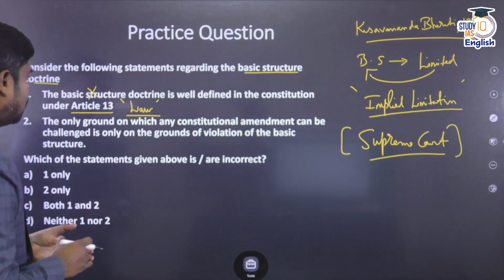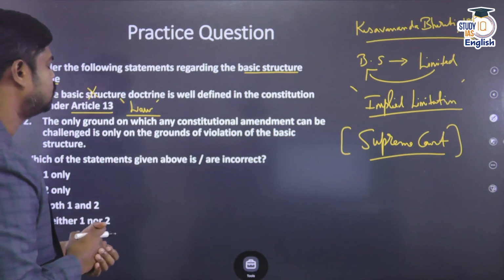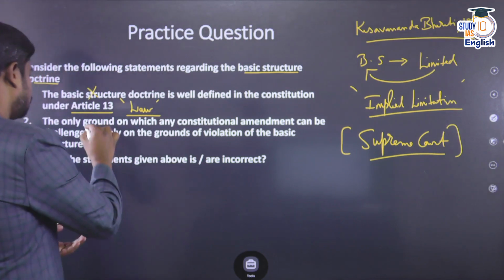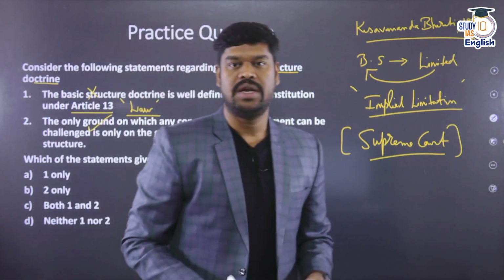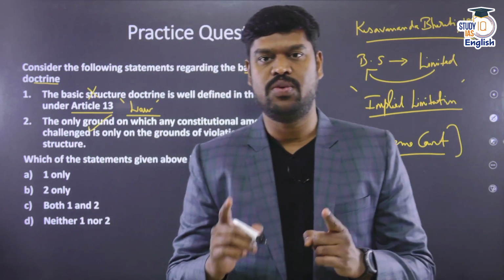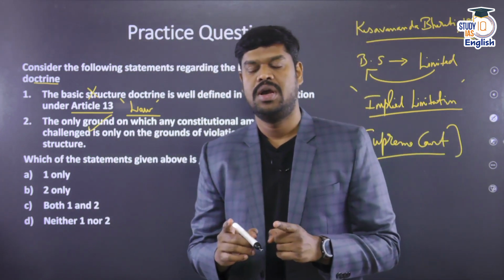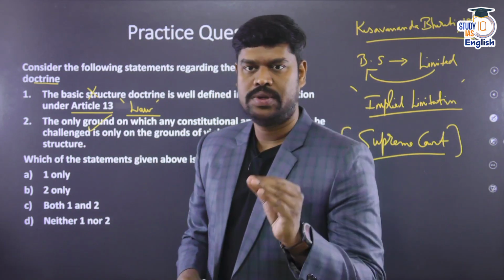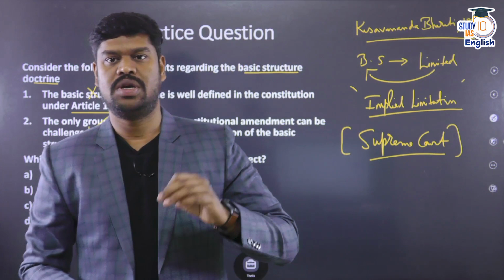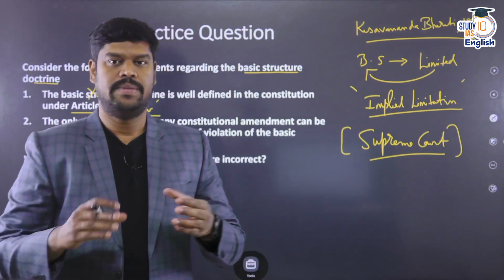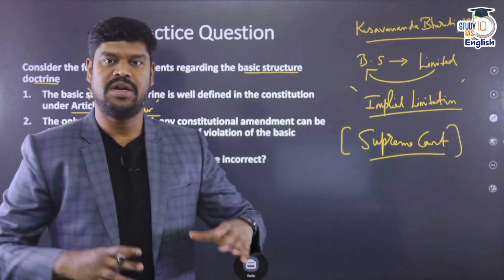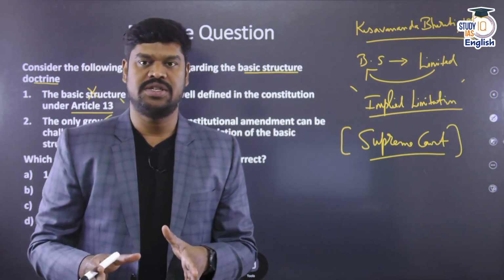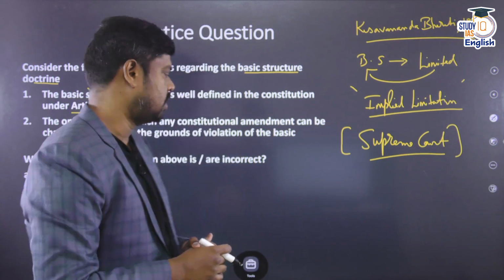Statement 2, the only ground on which any constitutional amendment can be challenged is on the grounds of violation of the basic structure. That is very much true. A constitutional amendment cannot be merely challenged on the ground that it violates the fundamental rights, as long as the fundamental right is not part of the basic structure. So the only ground on which a constitutional amendment can be challenged is that it is violative of the basic structure. The basic structure can be anything, part of fundamental rights or outside fundamental rights. Anything that is violative of the basic structure, a constitutional amendment can be challenged.